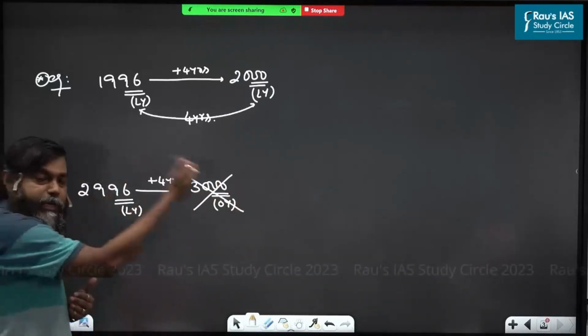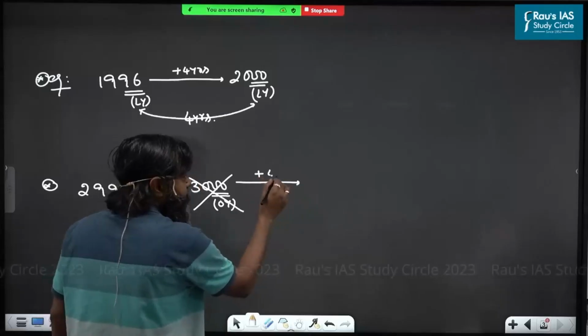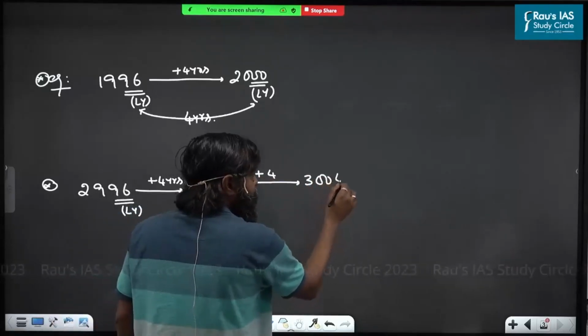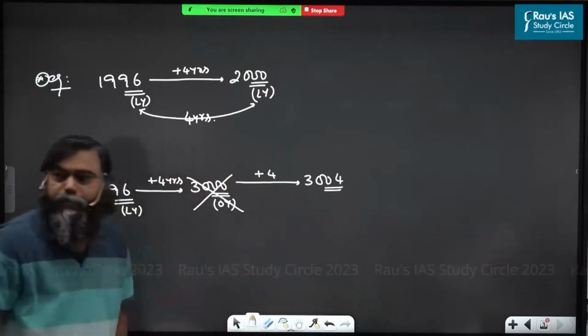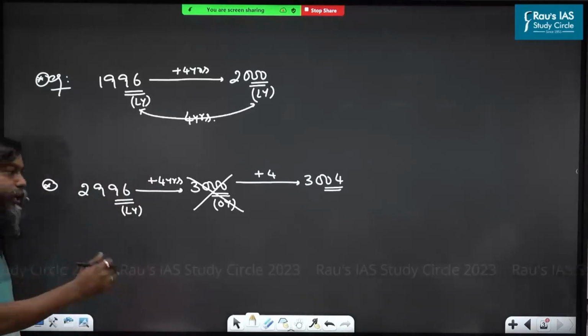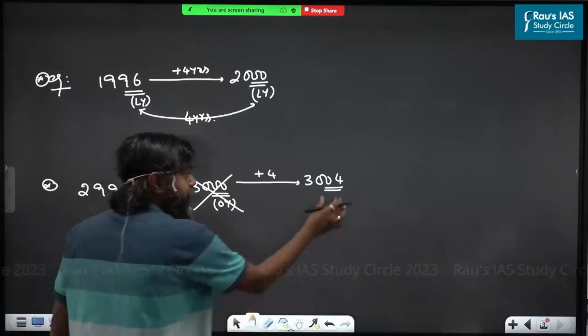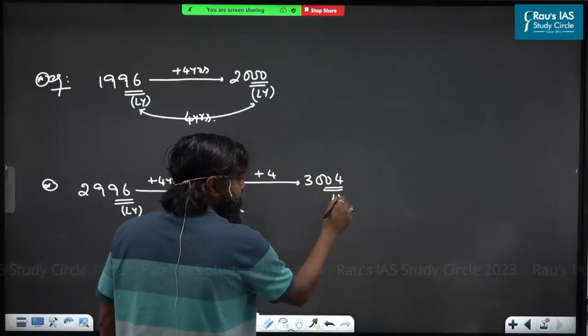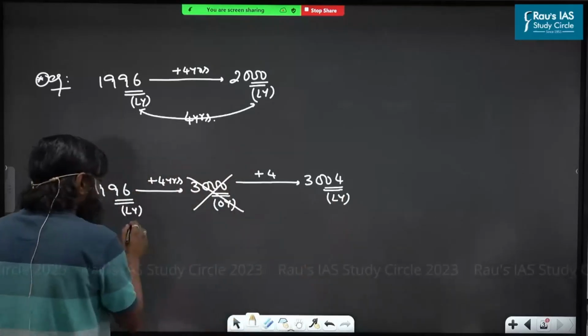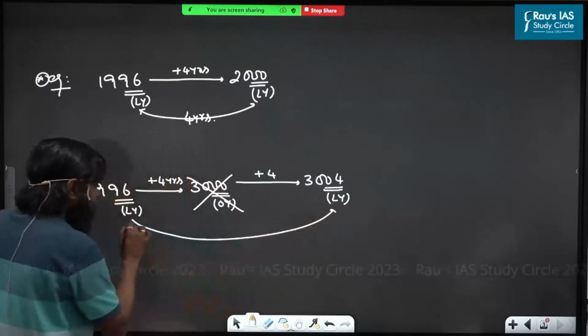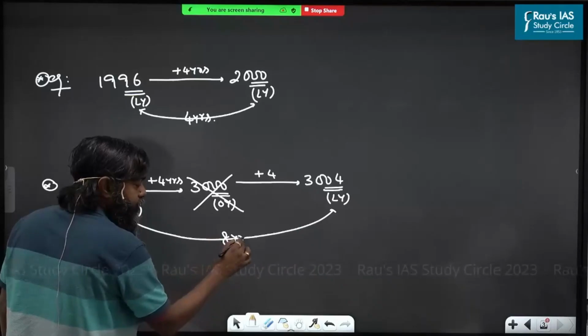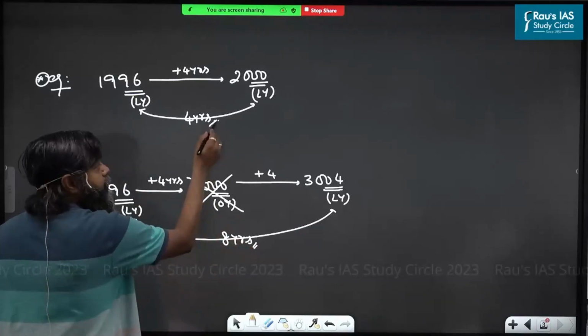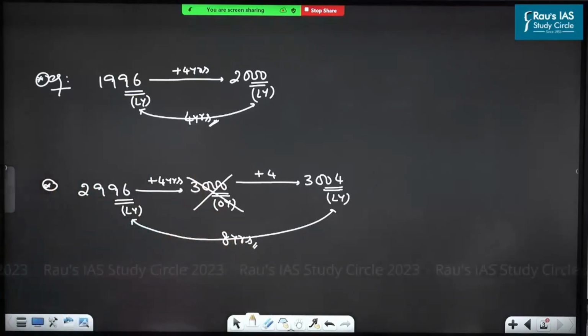When you expect the next leap year, add 4 years. What do you get? 3004. Century year or not? Not a century year, so you have to use 4. Is it exactly divisible by 4? That means the entire number is divisible by 4, so it is a leap year. What is the difference between these two consecutive leap years? 8 years. That means every 4th year we are expecting a leap year, but not always. Are all understood?